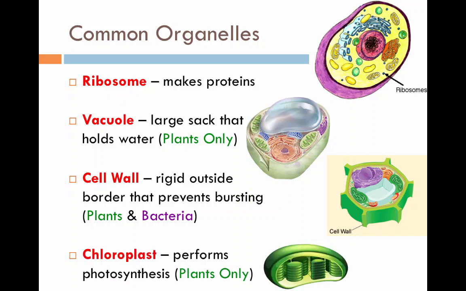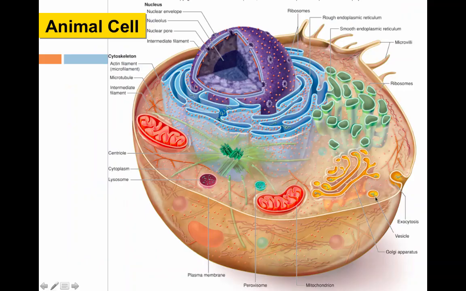Finally, a chloroplast. A chloroplast is only found in plants. It performs photosynthesis. Here's a picture of an animal cell again. Notice the nucleus in the middle. It tells us it's a eukaryote. Here's 2 mitochondria. Here's a lysosome. It digests all of the waste. We have a couple other organelles that are important, but you don't actually need to know about them.